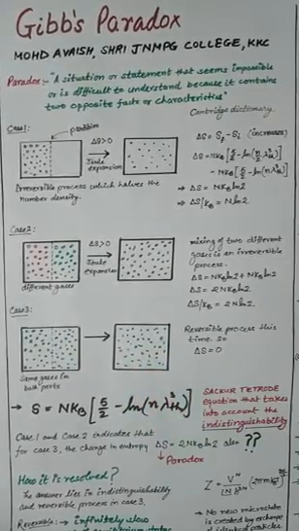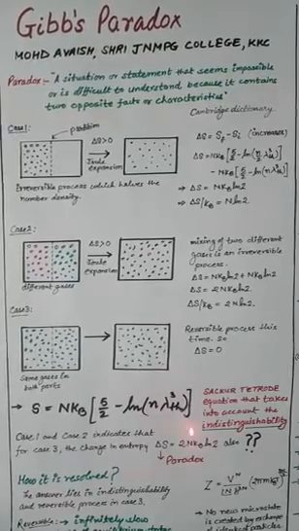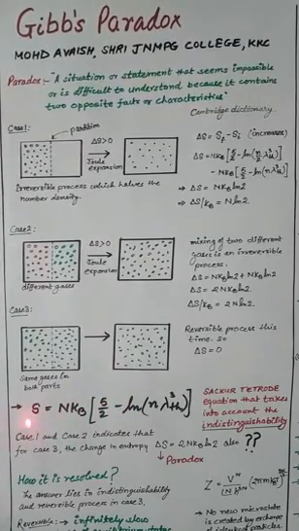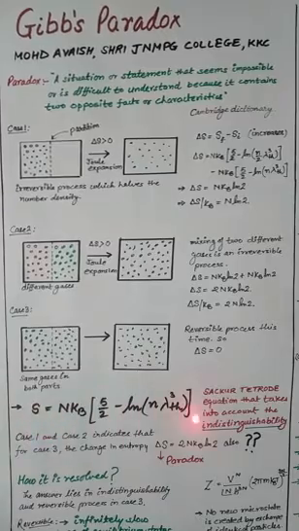The important thing is that this Sackur-Tetrode equation is derived on the consideration that it takes into account the very fact of indistinguishability.